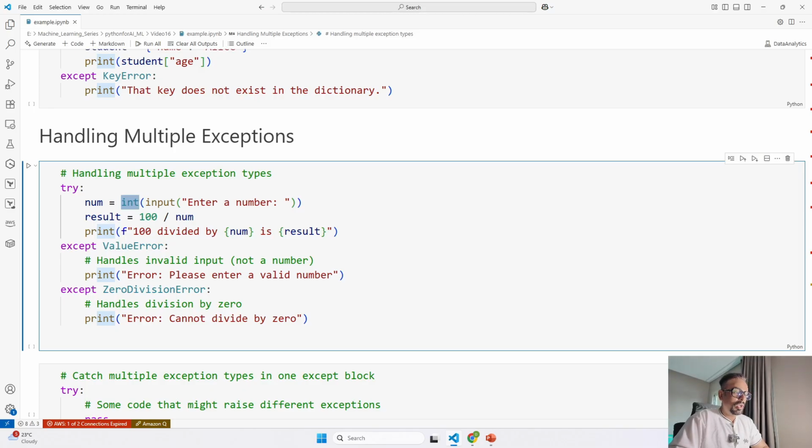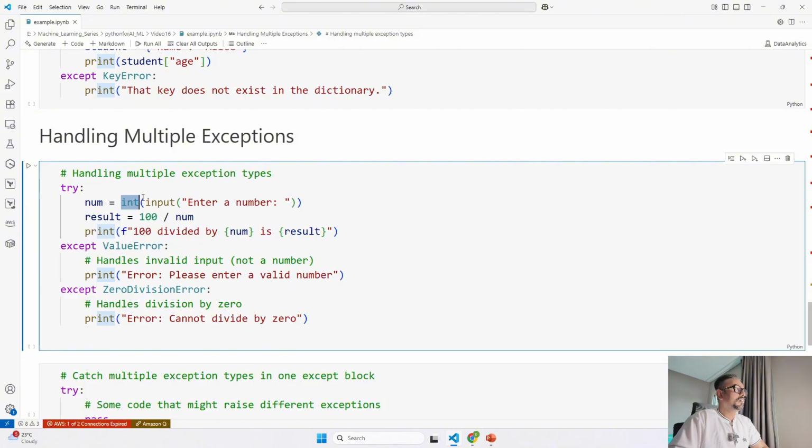If the user types something that isn't a number, like the word ten, Python is going to raise a value error, as we saw. So we have an except ValueError block to catch that and show a clear message, please enter a valid number. And if the user enters 0, the next line tries to divide 100 by 0, which is not allowed, so that raises a ZeroDivisionError. The except ZeroDivisionError block handles that case and prints it. So for different use case scenarios, we are handling different exceptions, right?